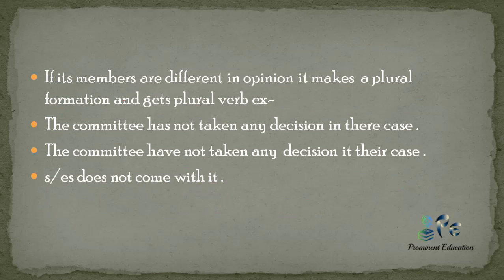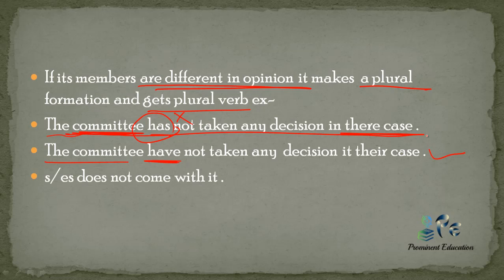Now if the members of a committee are different in opinion, it becomes plural and gets a plural verb. Example, you can see: "The committee has not taken any decision in their case." Here the committee has different opinions. "Has" we have used here is wrong, because the committee are divided in their opinion, so it would become plural and a plural helping verb would be used. So this sentence is correct while this sentence is wrong. S and es does not come with it to make it plural.